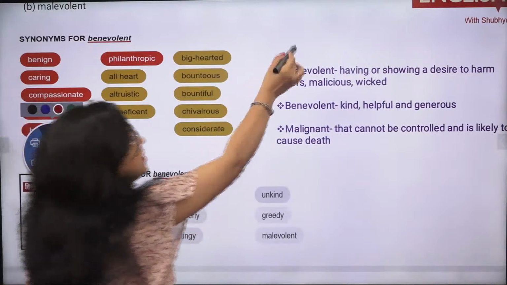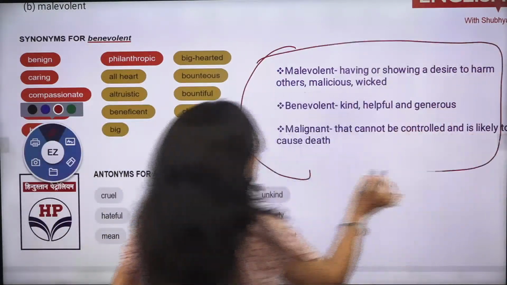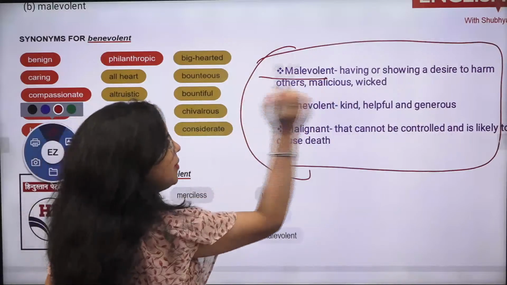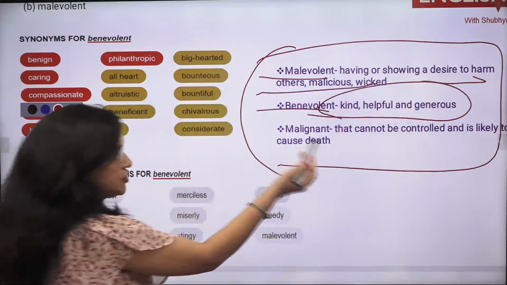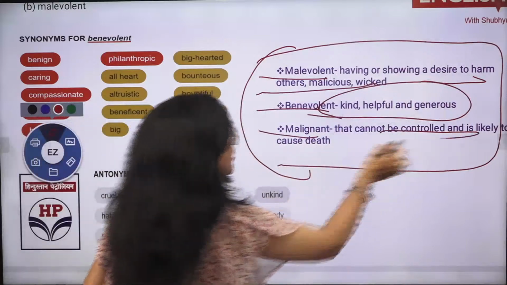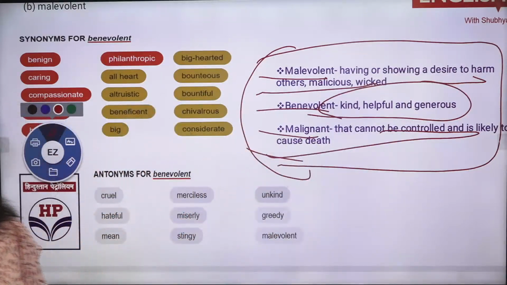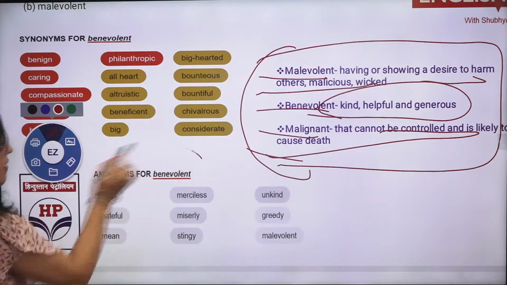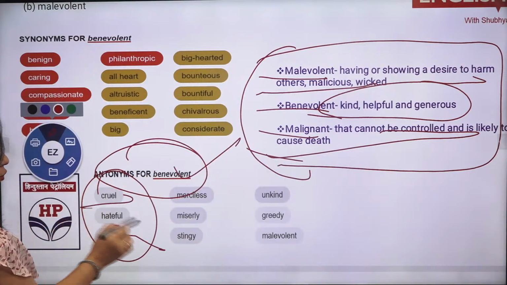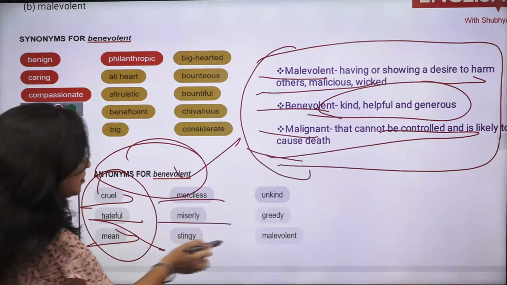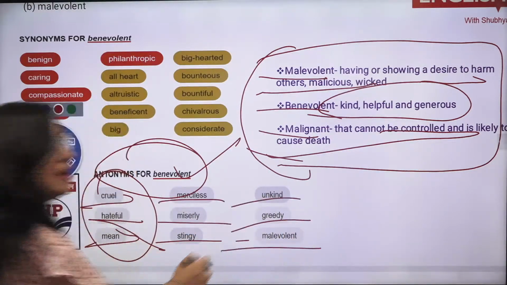So here I've given you the terminology also. I've written it out also, that what is the difference. Malevolent is when you are harming someone. Benevolent is when you are very kind or generous to someone, and malignant is something that cannot be controlled and that is likely to cause death or something. Then you have the antonyms of benevolent also. That is, you are saying someone is very cruel, hateful, mean, merciless, miserly, stingy, unkind, greedy, and malevolent.